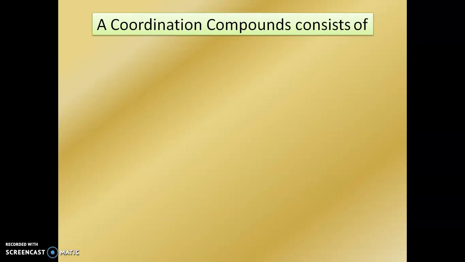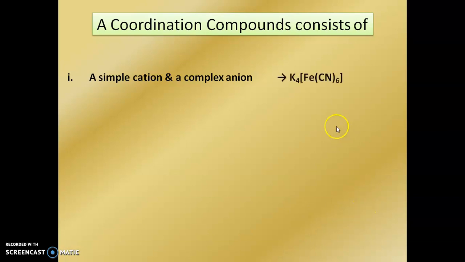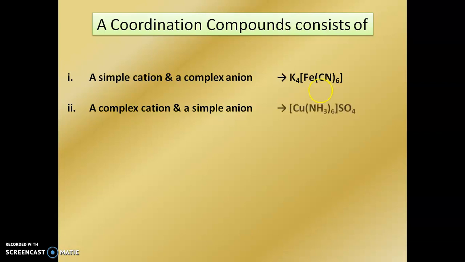Next one is the coordination compound consisting of a simple cation and a complex anion. Here this is the simple cation and this is the complex anion. A complex cation and simple anion: this is the complex cation and this is the simple anion.